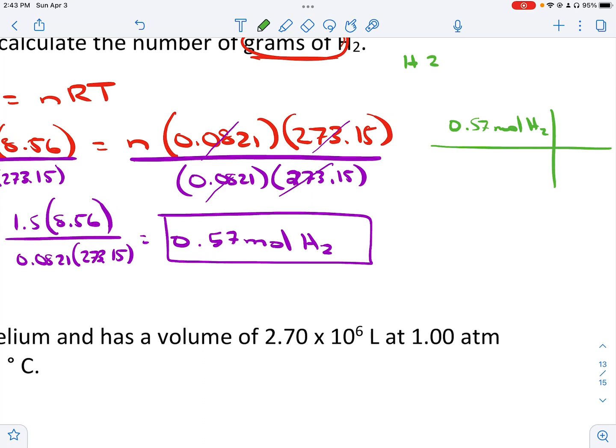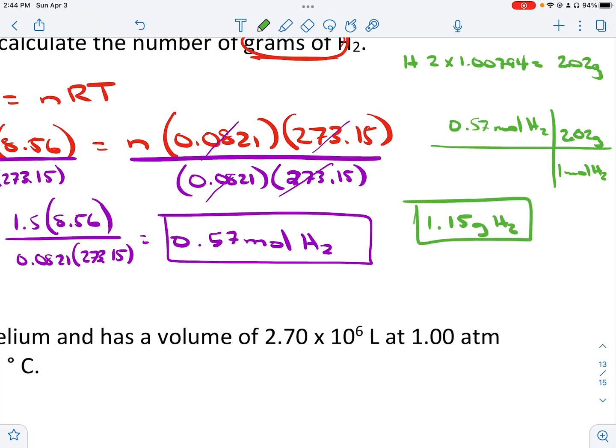For H2, we take 2 times 1.00794, which was found on the periodic table. That should give us 2.02 for molar mass. So we'll put 1 mole of H2 on the bottom and 2.02 on top, and we take that times 0.57 and we get 1.15 grams of H2. So that's one way that we can do it.